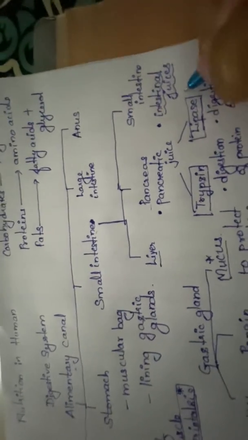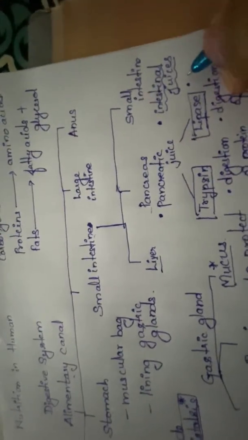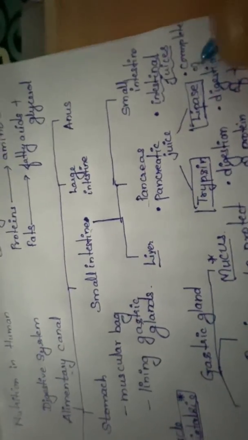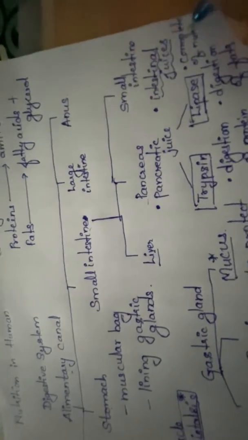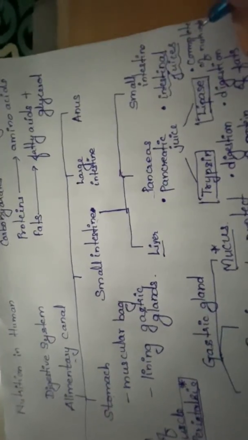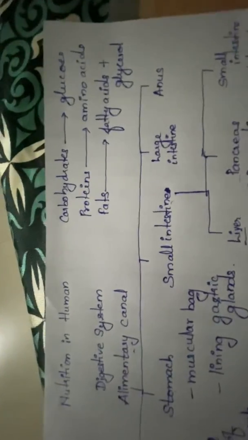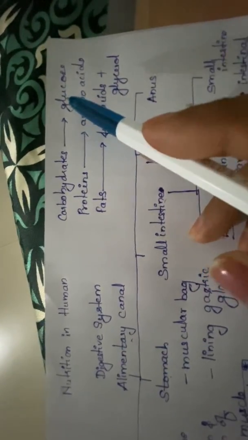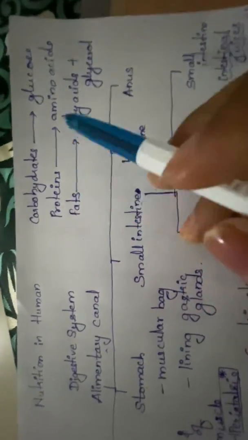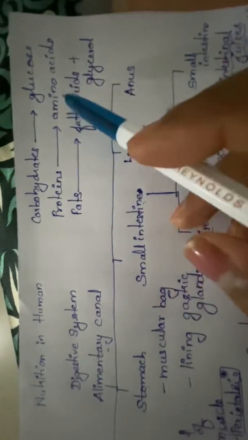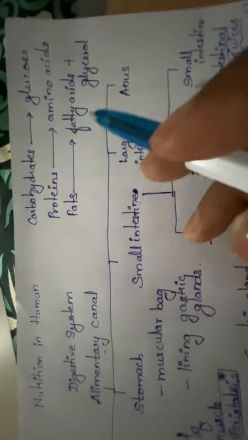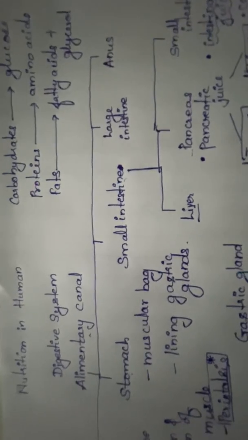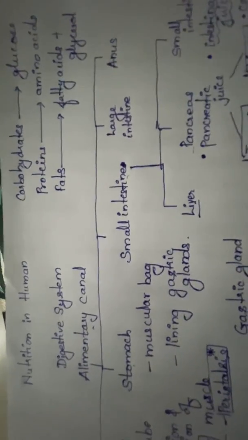And these intestinal juices, what is their role? Their role is to bring complete digestion of nutrients. Carbohydrates will be broken into glucose, or you can say simple sugars. Proteins will be broken into amino acids, and fats will be broken into fatty acids and glycerol. So here the digestion of food has taken place. That means the food has completely digested.